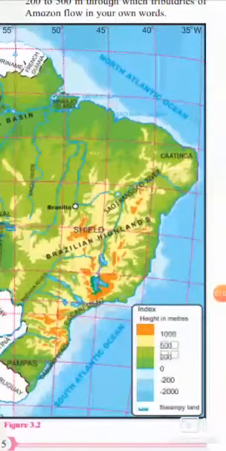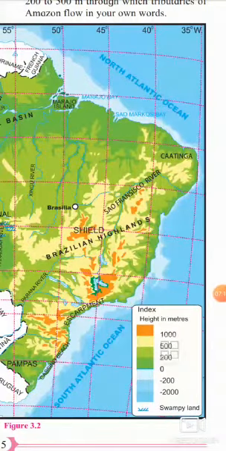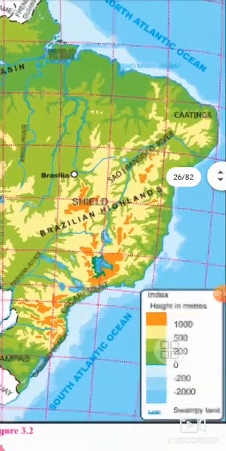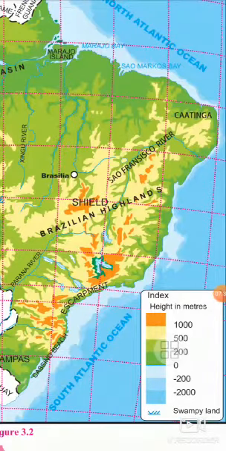So, Brazil also has five physiographic divisions. They are the highlands, the Great Escarpment, the coastal region, the plains and the island groups. First is the highlands. Most of the region of Brazil is covered by highlands. The highlands of Brazil and Guiana highlands together form the core of the continent of South America.